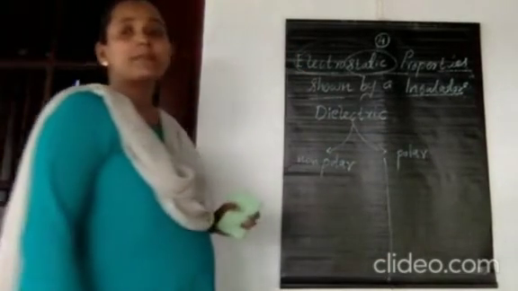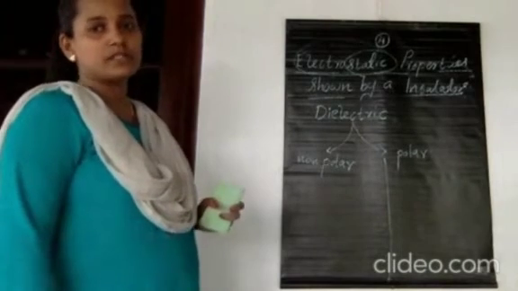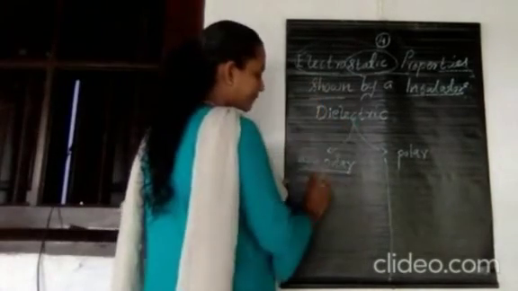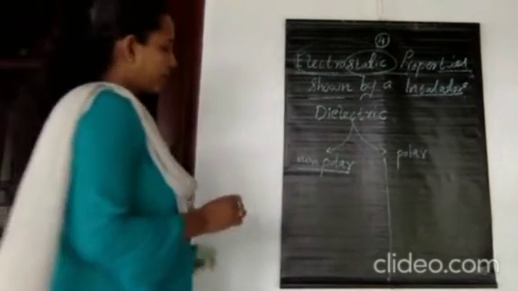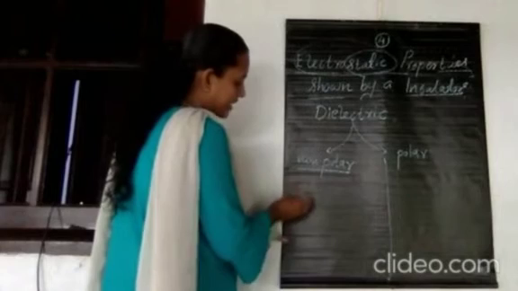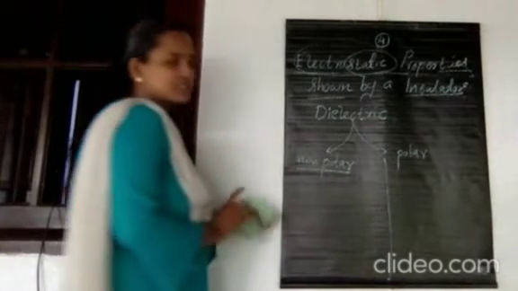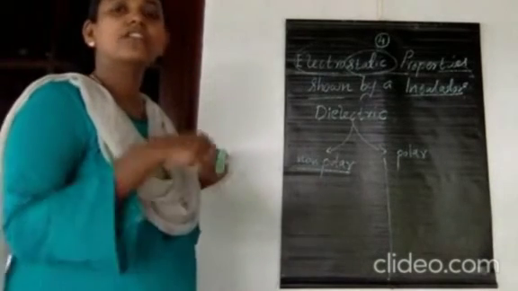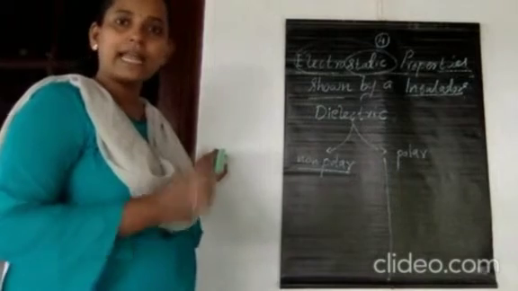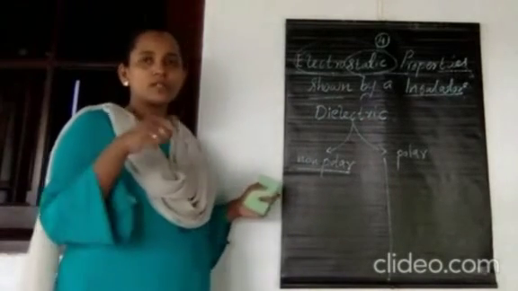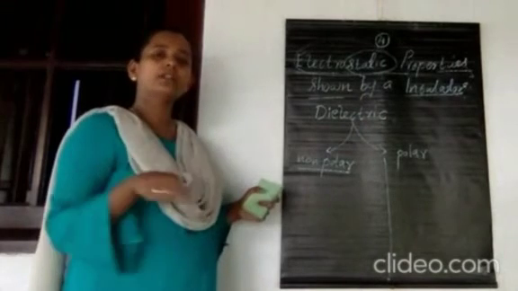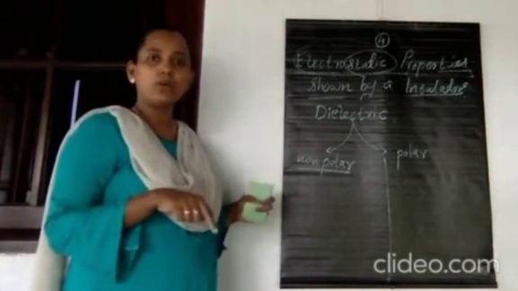So what is meant by non-polar molecules? Non-polar molecules are the molecules in which the center of positive charges coincides with the center of negative charges. That is, in an atom, we know that at the center there are a number of protons and neutrons, and around that the electrons are revolving.